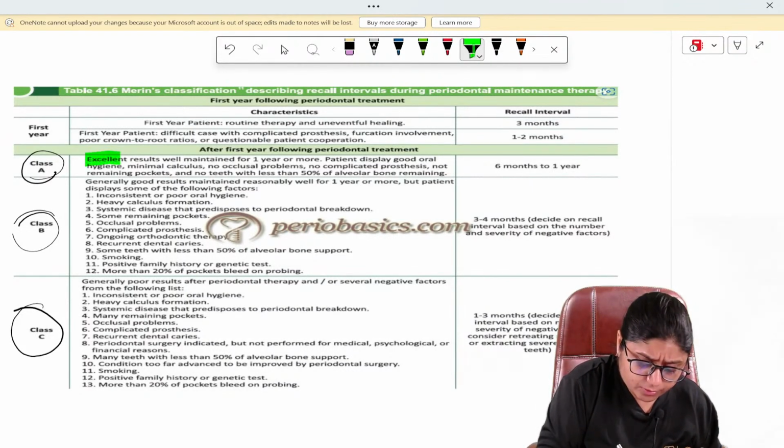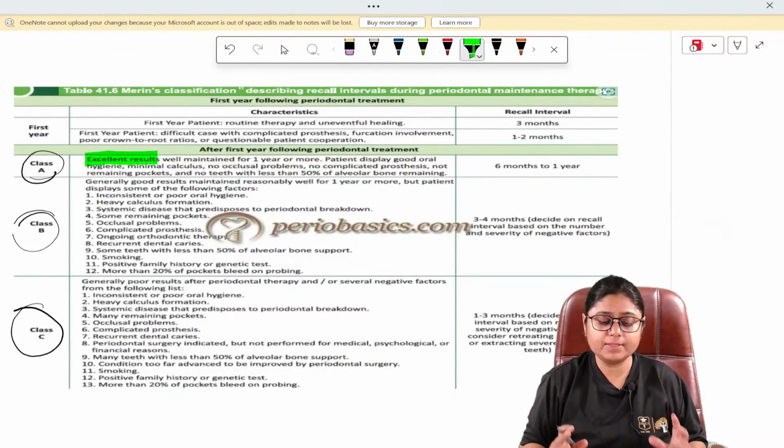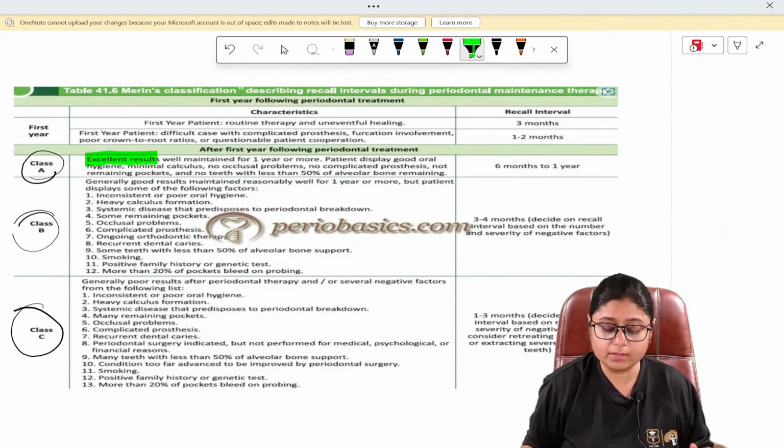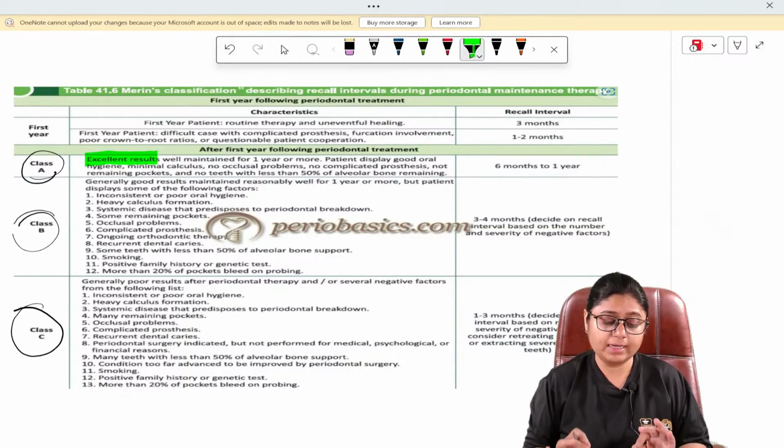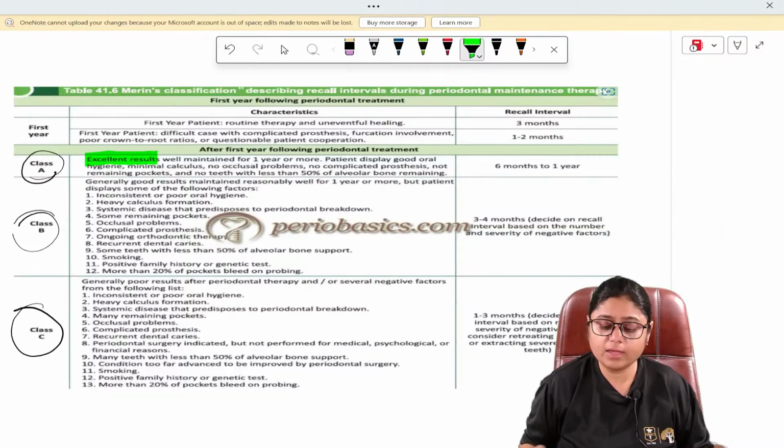Excellent results are maintained for 1 year. The patient is maintaining excellent results, good oral hygiene, no problem, everything is fine.